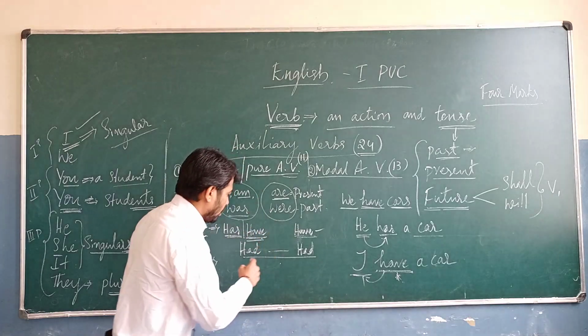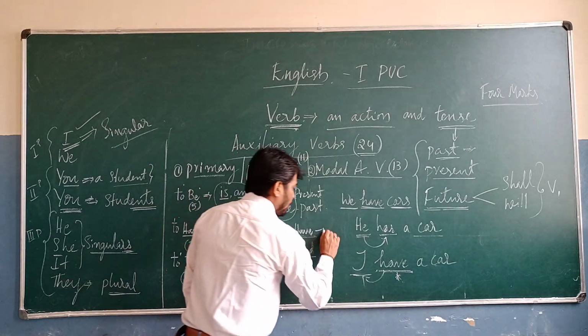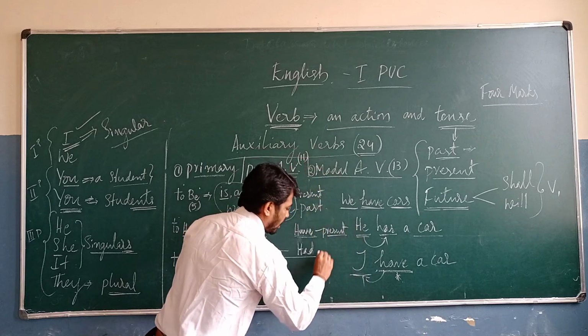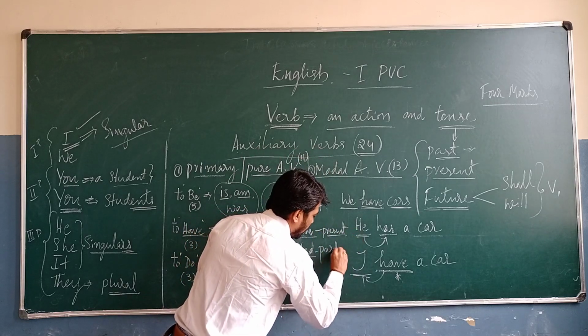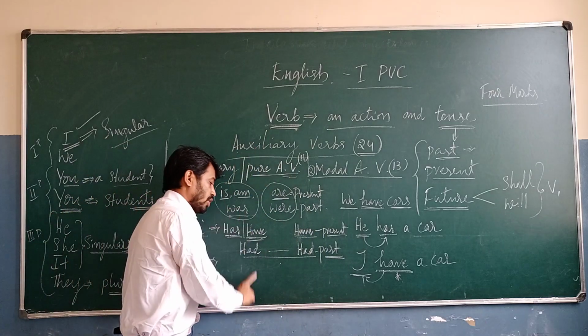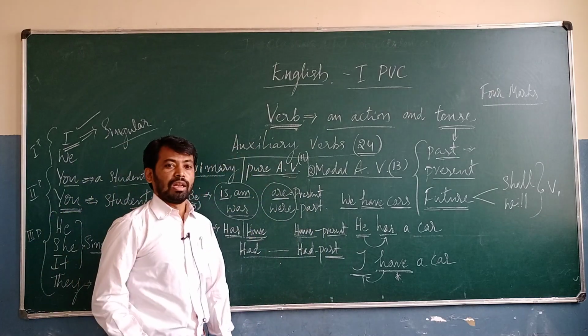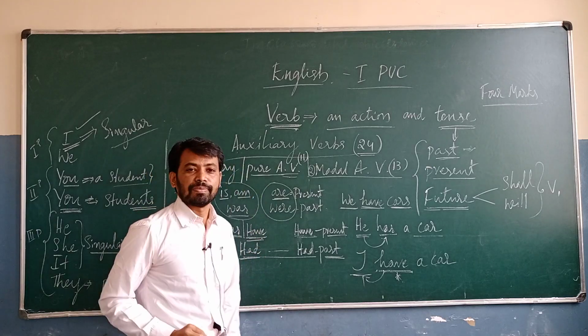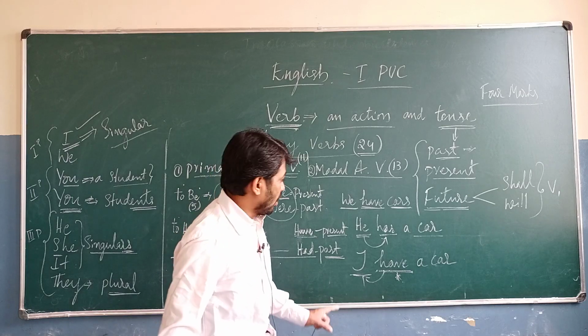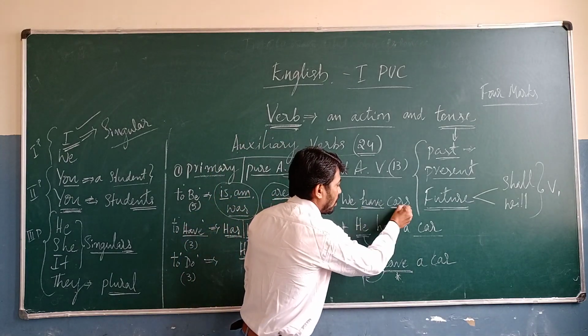Okay? Yes. And then, so when we will come to past tense. So this is in the present tense, and then we will come to past tense. So in the past tense, we are going to use for singular and plural. So that is had. What we are going to use? So that is the had only. Look at here. So here we have cars is there.